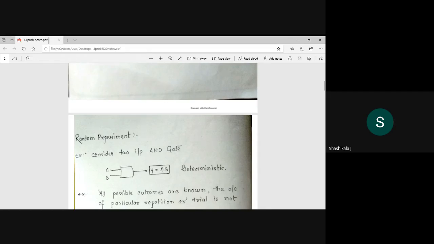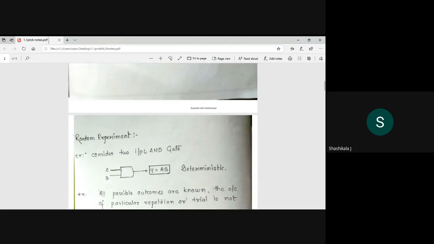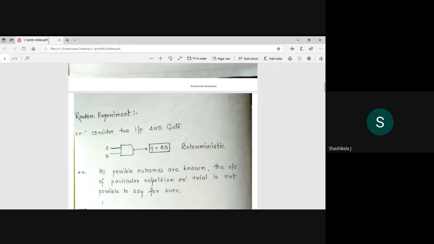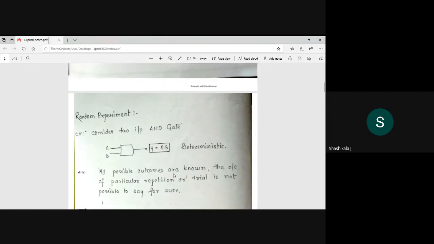I hope all of you have understood that. You know the input, so you can predict the output. That is not a random experiment. It is called deterministic. If you are not able to work this out, don't answer blindly; please think and tell. If you know the input, you know the output. But if I toss the coin, I can't predict whether it's going to be a head or tail the first time. So it is random.